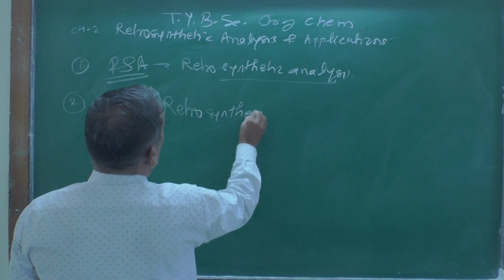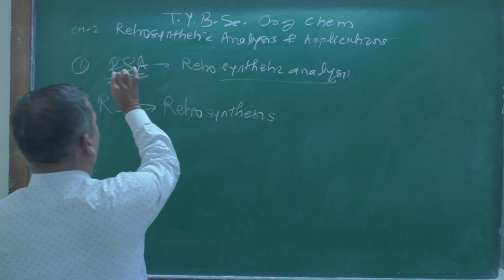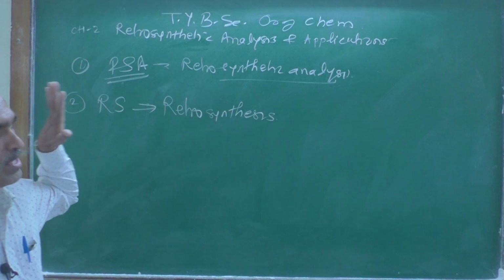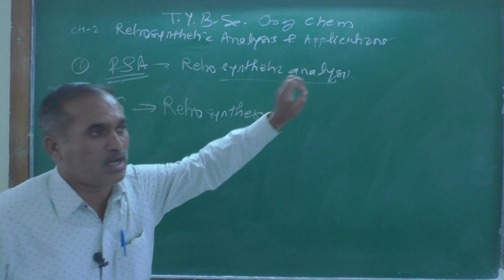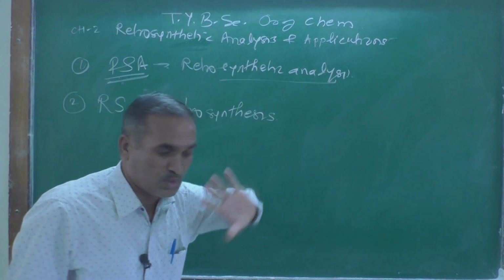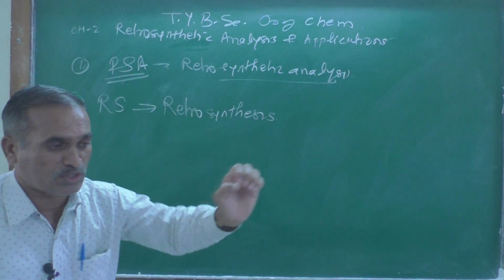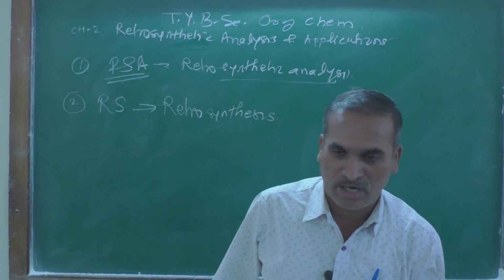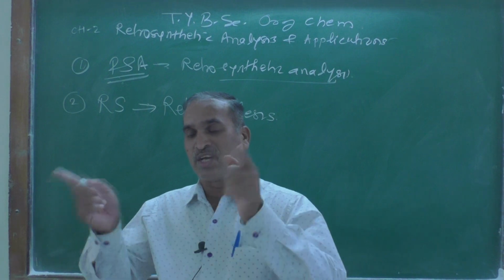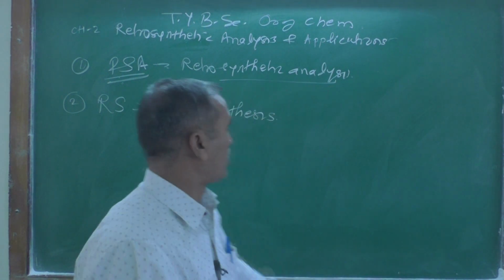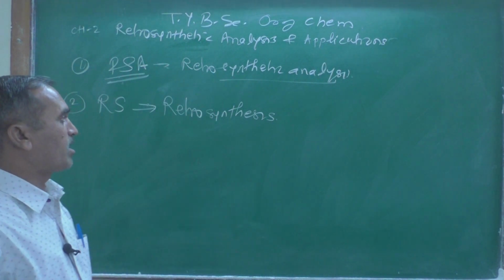RES also means retrosynthetic analysis. The art of planning the synthesis of a target molecule is known as retrosynthesis, or the process of breaking down the target molecule into convenient starting material using disconnection and functional group interconversion is known as retrosynthetic analysis.